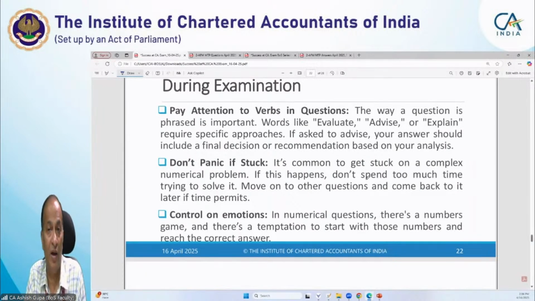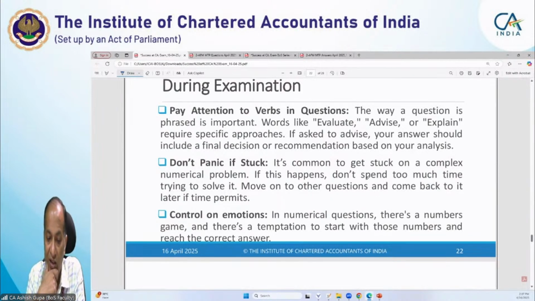Maybe you can extend your answer by giving other aspects as well, like critics. Advice means they want your advice, so your answer will be incomplete without advice. Explain generally requires only explanation of any basic thing, concept or fact. So it is very important to pay attention to the verbs.